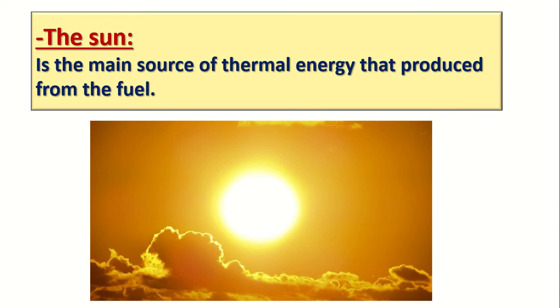The sun gives light energy, which changes into chemical energy in the fuel, and when it's burning it changes into thermal energy. So what is the main source of energy on the earth's surface? The sun. What is the main source of thermal energy for the fuel? It is the sun.